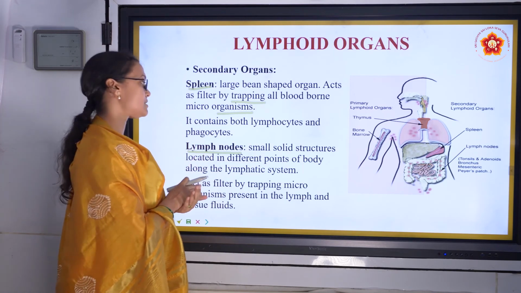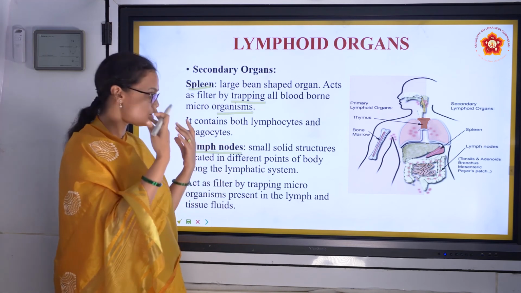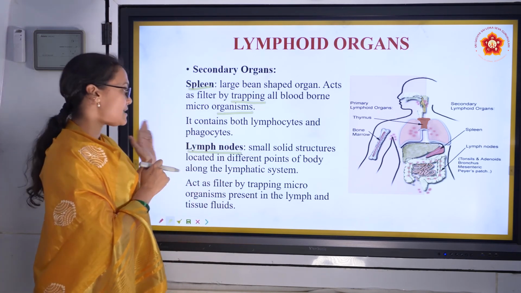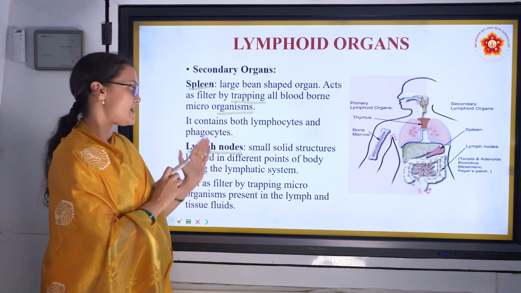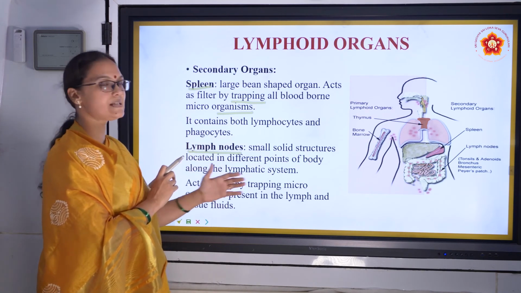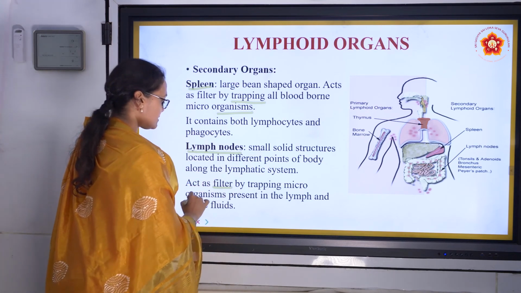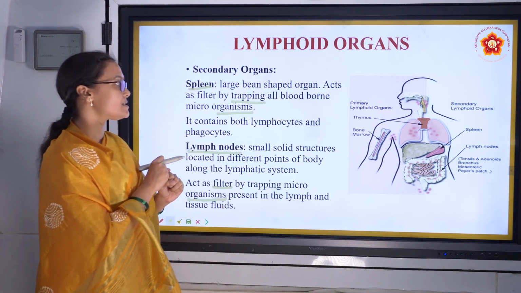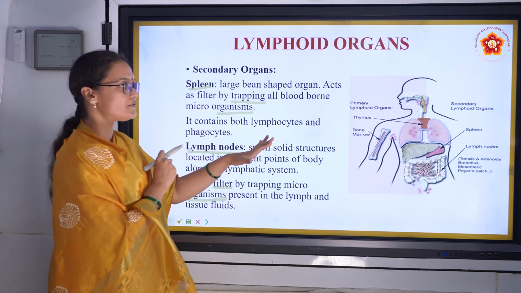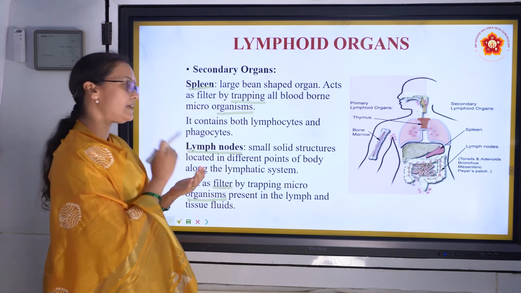Lymph nodes. What are lymph nodes? Lymph nodes are nothing but groups of cells that are present throughout our body, and as soon as lymph, which is a body fluid, passes through these lymph nodes, they also filter the organisms. All the microorganisms are stopped in the lymph nodes, and these lymphocytes which went and lived in the lymph nodes, they kill them.